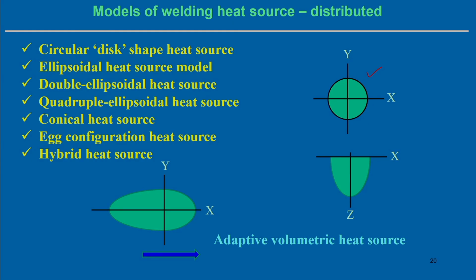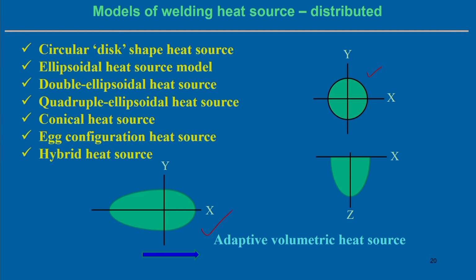So, in that case we will try to understand first how the ellipsoidal heat source model can be developed. Apart from that, there are some conical heat source models or configuration heat source models, and a hybrid heat source model can also be developed, and we will discuss a little bit about the other kinds of heat source models. But apart from that, there is another heat source model, that is called the adaptive heat source model.